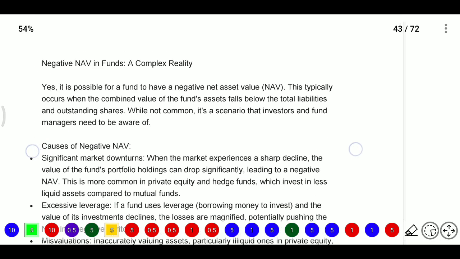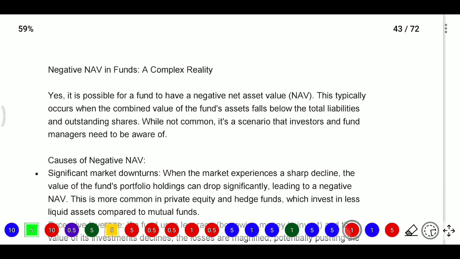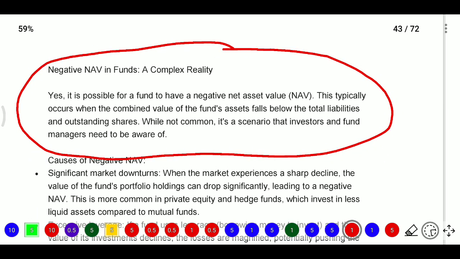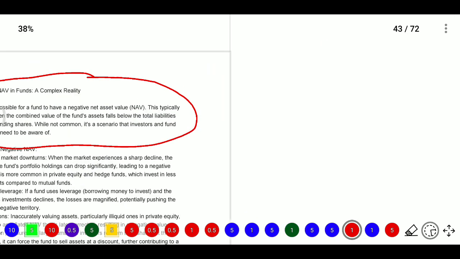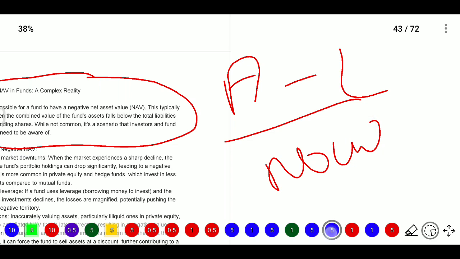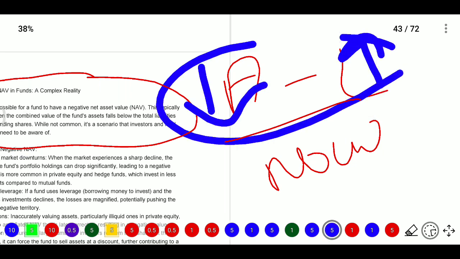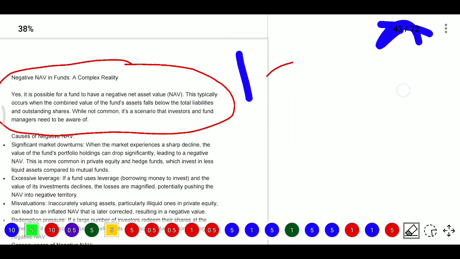Now another question: is it possible for NAV to become negative? The answer is yes, it is possible for a fund to have a negative NAV. This typically occurs when the combined value of the fund assets falls below the total liabilities. We are taking assets minus liabilities divided by the number of units. So if liabilities increase and assets decrease, we will get a negative NAV.